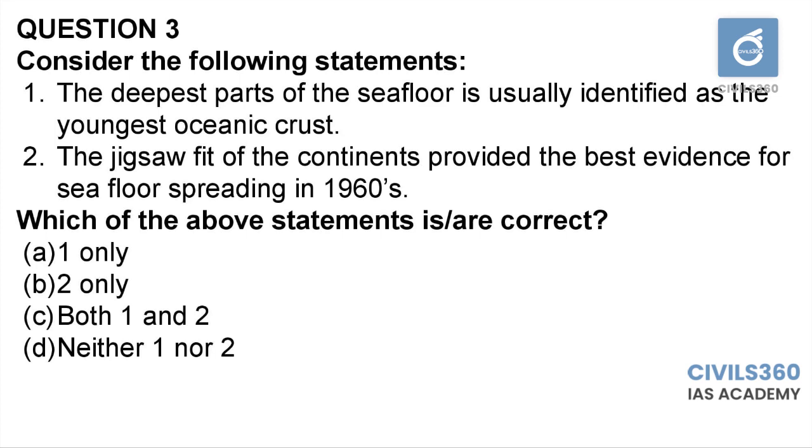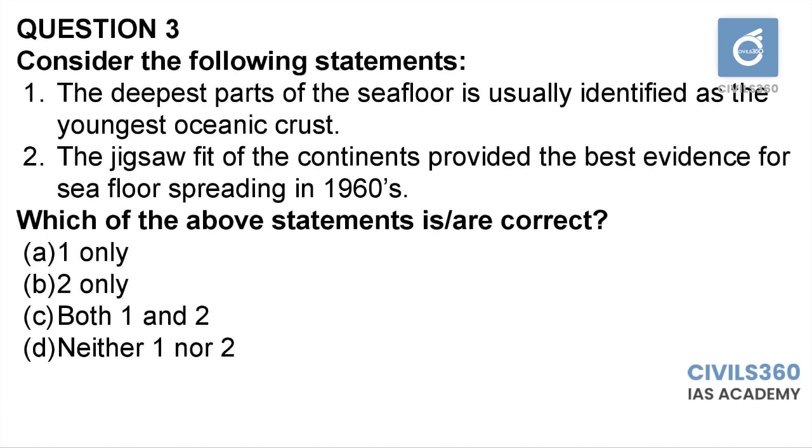So first statement is incorrect. Also the second statement, the jigsaw fit of the continents provided the best evidence for seafloor spreading. The jigsaw fit of the continents provided the best evidence for continental drift. In case of seafloor spreading, the best evidence was actually the ridge formation and the subsequent magnetic alignment of the newly formed oceanic crust.